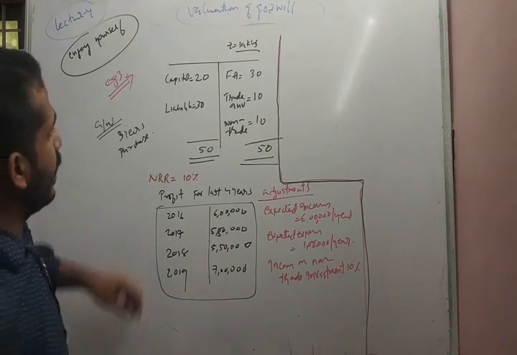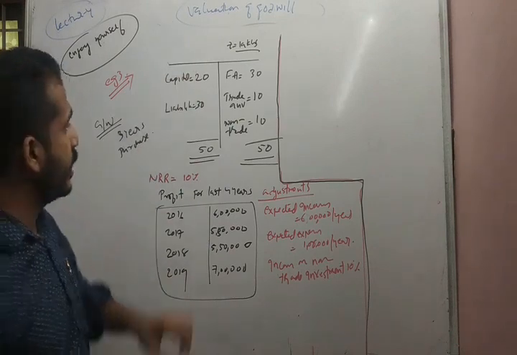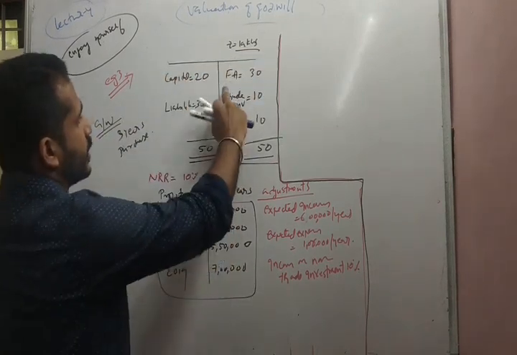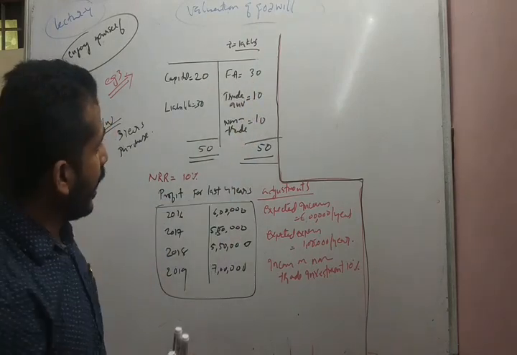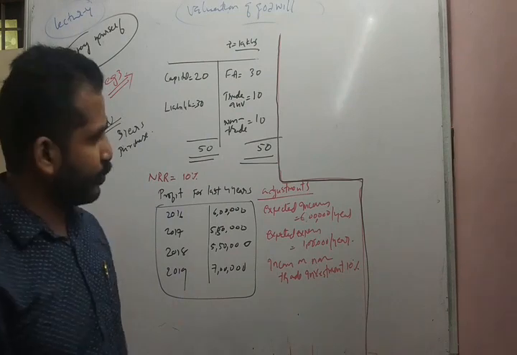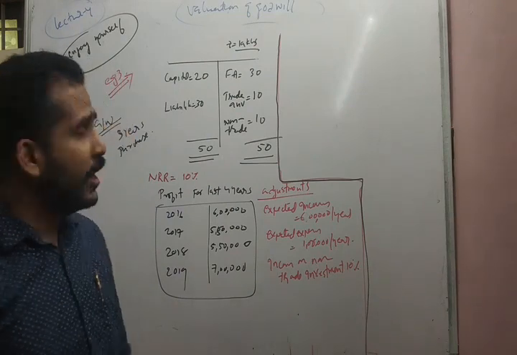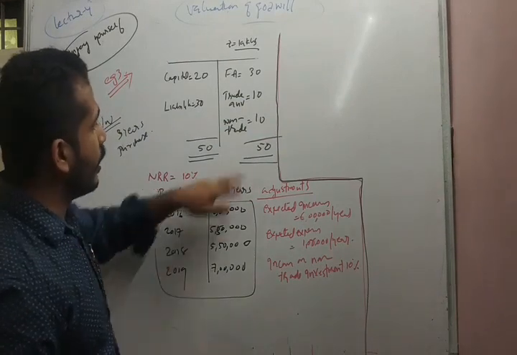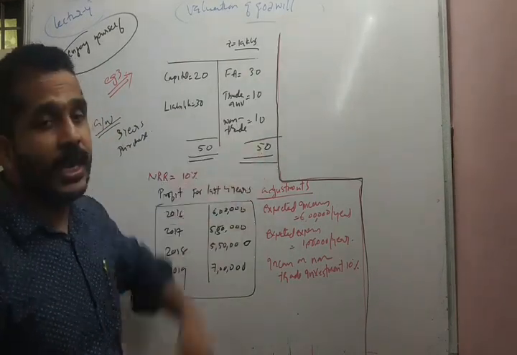In the third example, the balance sheet states that the capital is 20 lakhs and liability is 30 lakhs. Rupees are represented in lakhs. Fixed asset 30 lakhs, trade investment 10 lakhs and non-trade investment. Unlike in the previous problem, in the current example, the investment is segregated as trade and non-trade investment. So non-trade investment 10 lakhs and total 50 lakhs on the asset side.